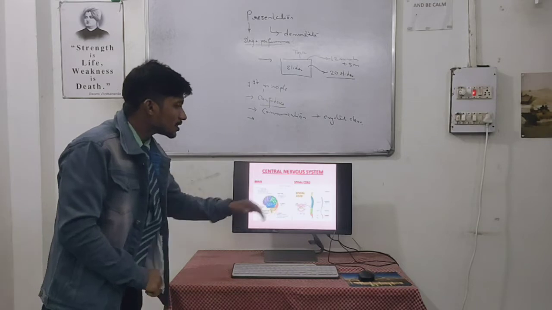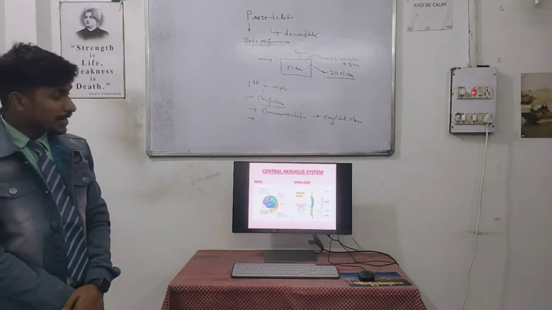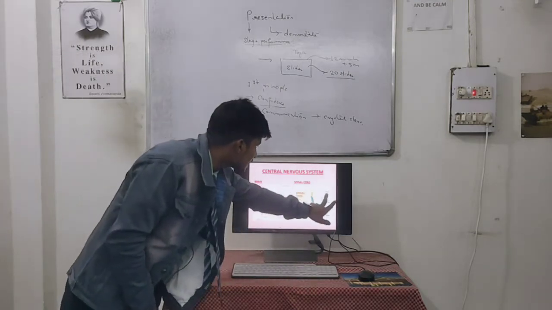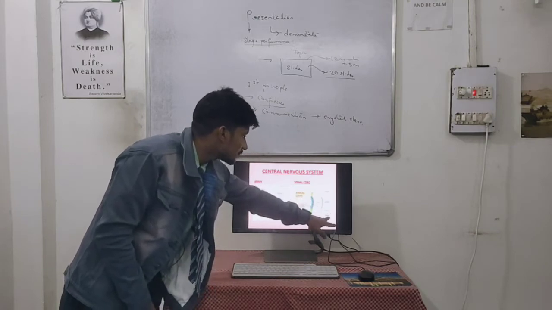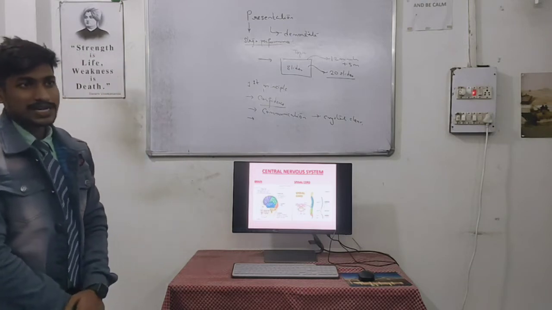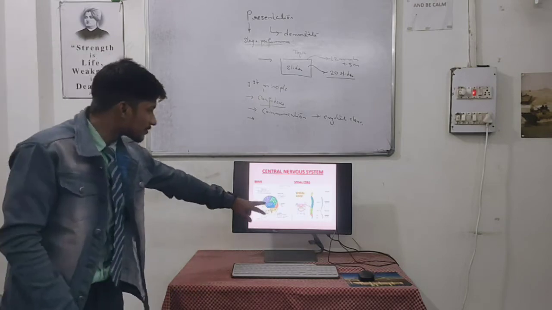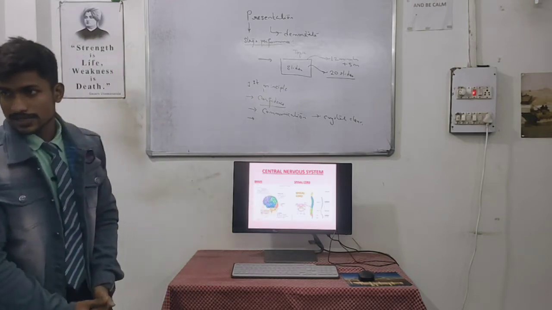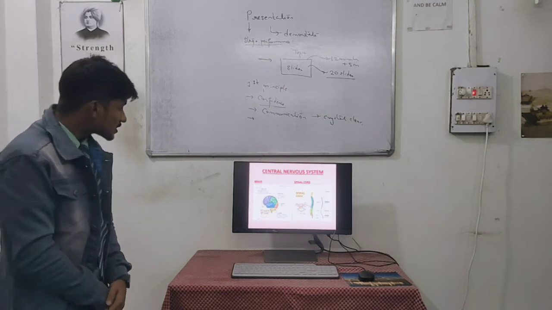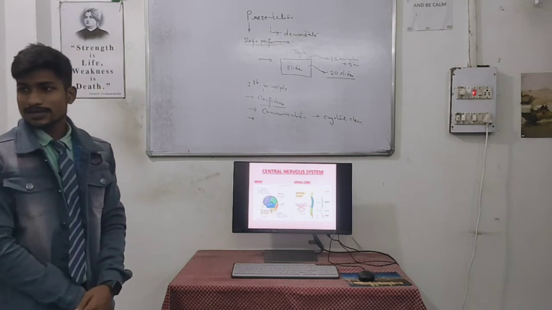Now the spinal cord, we can say that the spinal cord has 31 pairs of nerves, and it is also divided into three to four segments, that is cervical nerves, thoracic nerves, lumbar nerves, and sacral nerves. Now the brain, the frontal lobe is in the front, the forehead. If we are seeing our forehead, it is the frontal part of our brain, and it is mainly used for smell sensing.